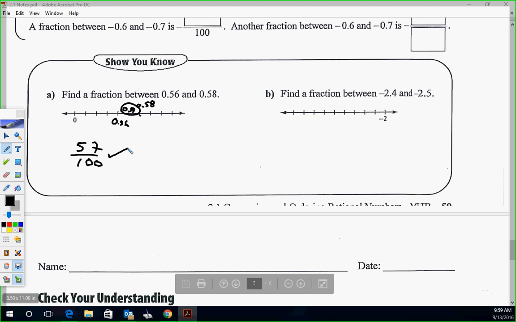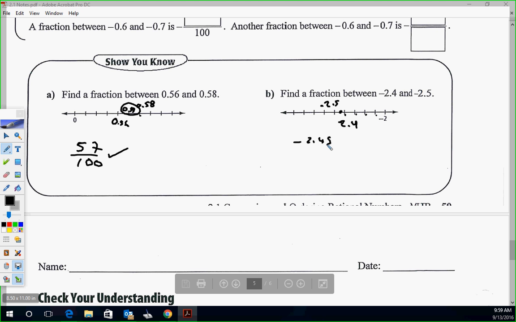Okay, good. So we have negative 2.4, we'll say is 1, 2, 3, 4 right here. And then we have negative 2.5 is right here. So she went right in the middle. So she went negative 2.45. So then how did you write that as a fraction? Times, so say it again. Okay, so the decimal I got, times it by 10. Okay. Out of 10 is a fraction. I see. I hear what you're saying.